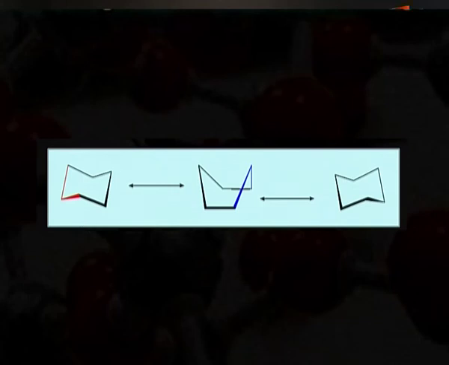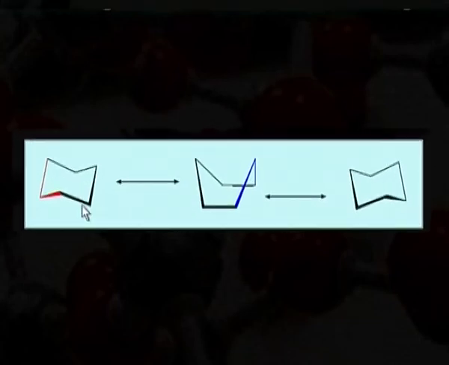In the previous discussion, we have come to know that there are two chair forms and one boat form. The boat form is a transition between one chair form and the other. It is described in this figure. If you look closely, you will see that if the red carbons bend up, you will have the boat. If the blue carbons bend down, then you will have the second chair form. So, we may say that this boat form is a transition form between these two chair forms.